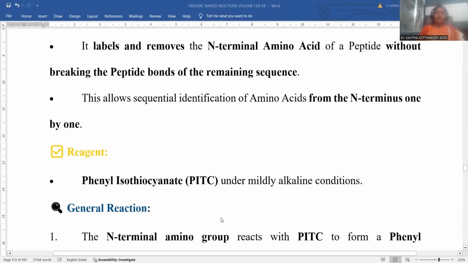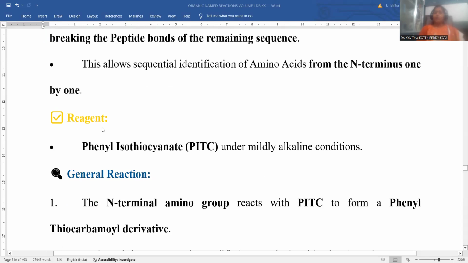Here, the reagent specific for the Edman degradation process is phenyl isothiocyanate. Let me repeat, the reagent required for this Edman degradation process is phenyl isothiocyanate.